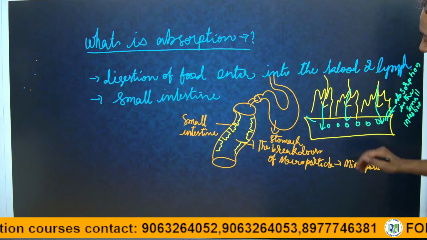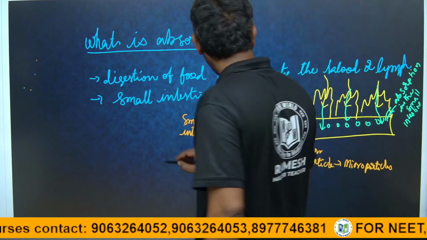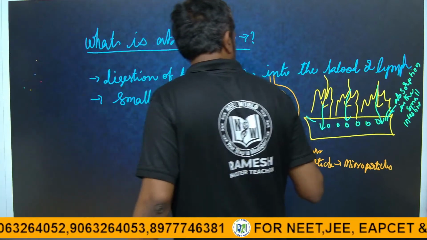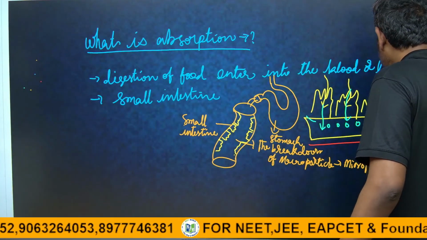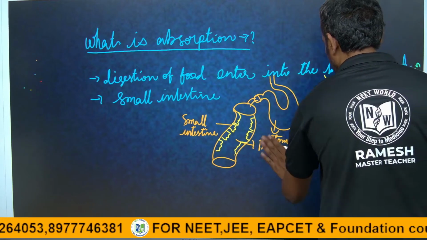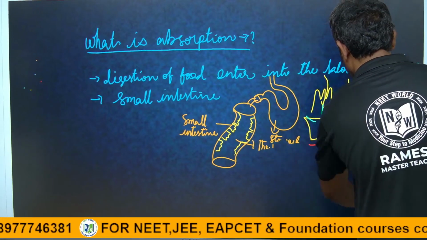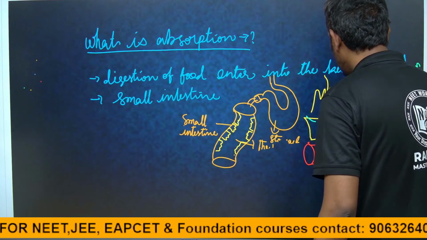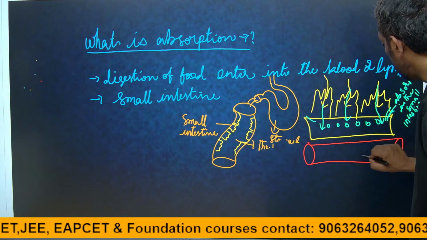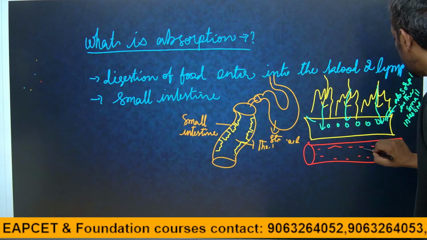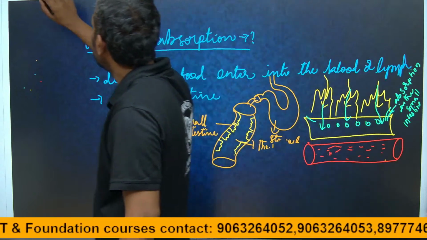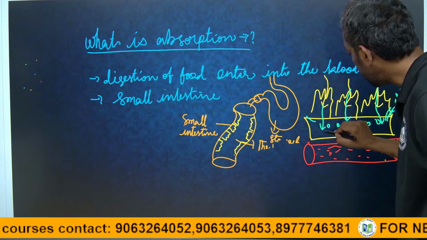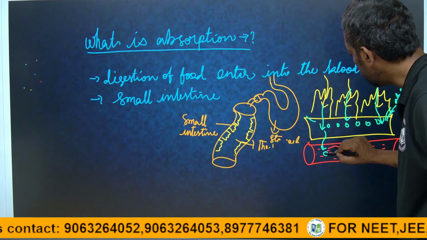After absorption in the small intestine, these food particles enter into the blood vessel, guys. There is a blood vessel connected with the small intestine. This is the blood vessel. These small particles from the intestine reach the blood.